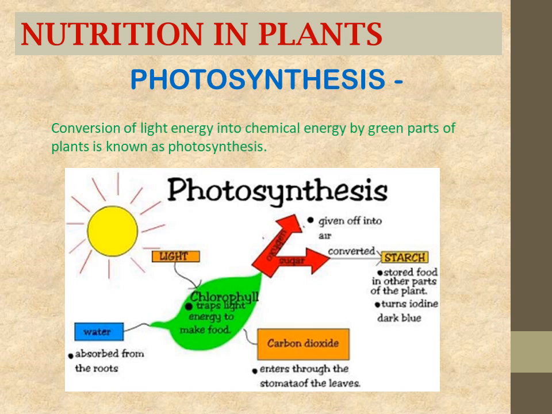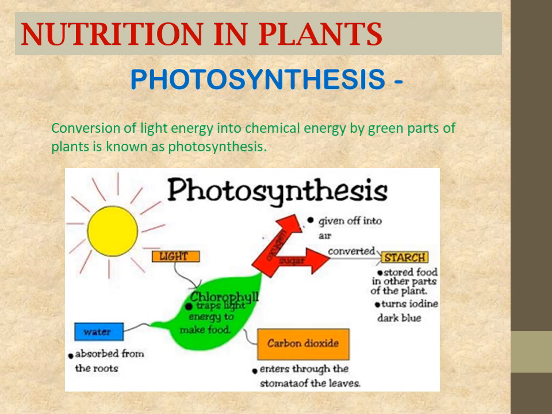So with the help of light, water and carbon dioxide, what is given off? Oxygen, and sugar, that is glucose, is formed in the photosynthesis process. So light, water and carbon dioxide, and with the help of chlorophyll, the process will occur, and oxygen is given off into the air, and sugar, that is glucose, will be converted into starch, which is the reserve food for plants.